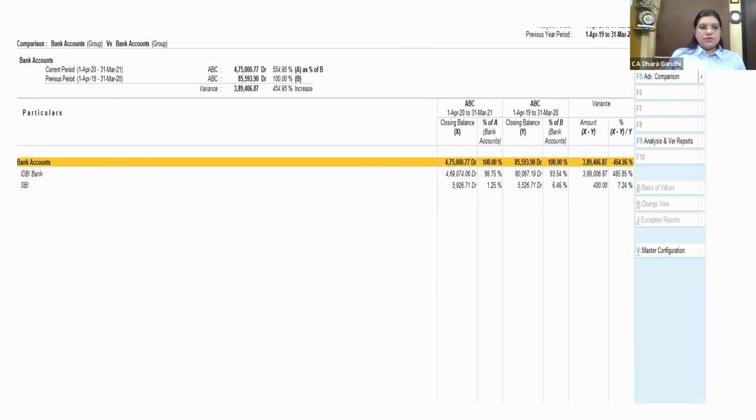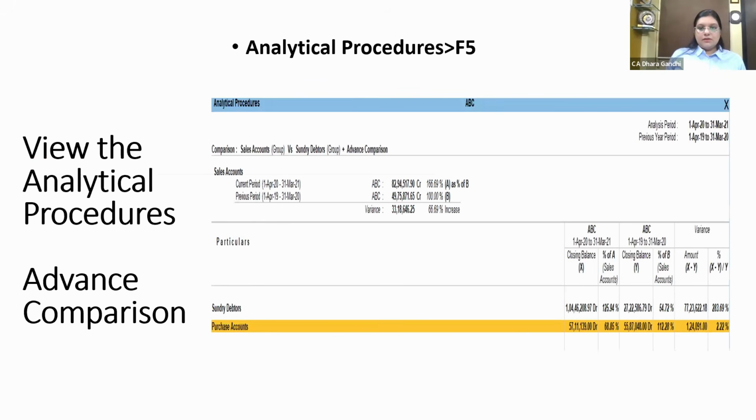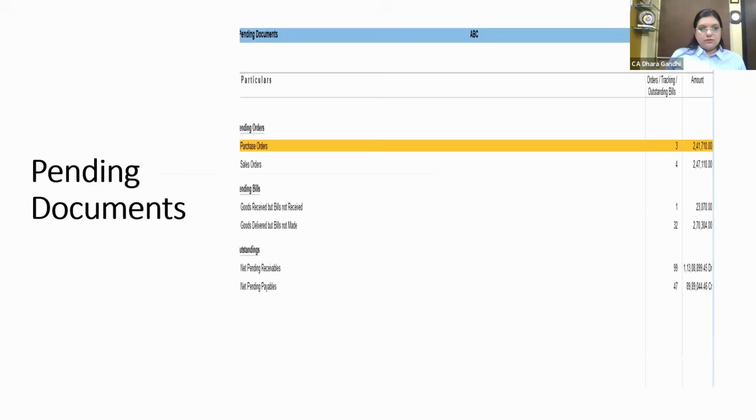Suppose you want to check bank versus bank. In this case, IDBI Bank has 98% of the transactions compared to SBI Bank. So definitely I'll go and check IDBI Bank, and I'll maybe scrap SBI Bank. So sale, purchase, creditors, along with advanced comparison, you can do.